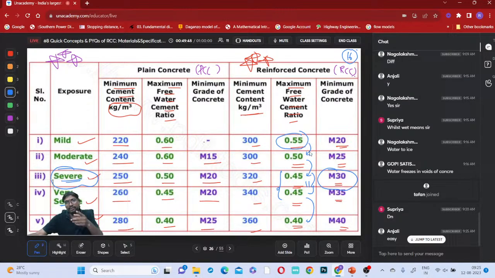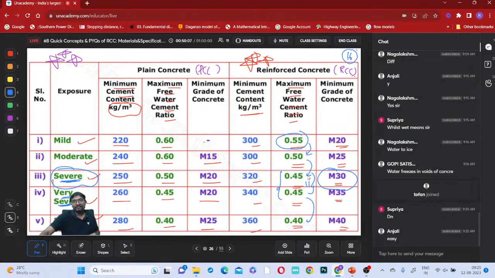You remember 0.55, and reduce by 0.05 every time. Two values are the same. Which two? Those having severe in their terminology: severe and very severe. Where the exposure conditions look the same, the maximum water cement ratio is also the same. Then you can remember easily.